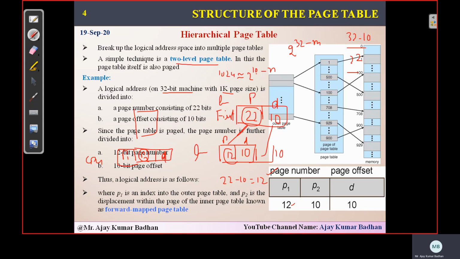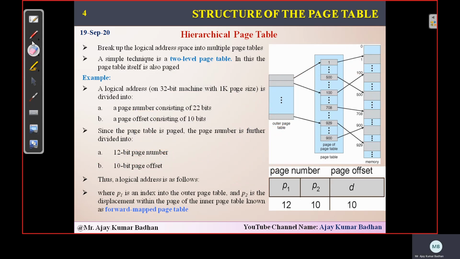Now this page refers to 12, which will be present here. From here it will go to that page, and that page will refer to another number, 10. So it will look for 10 here, which will consist of the value 12, and from there the mapping actually takes place. This is how the whole scenario works. I hope it's very clear now.